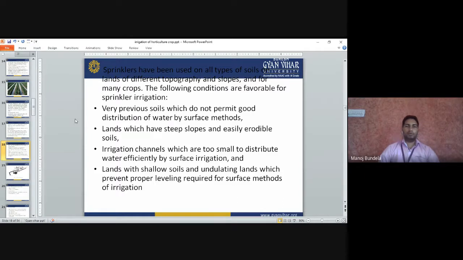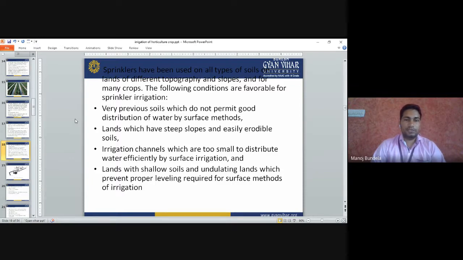And for many crops, the following conditions are favorable for sprinkler irrigation. Very pervious soils which do not permit good distribution of water by the surface method. In some soils, with the surface method we can't distribute the water evenly, so in those crops we can go for the sprinkler method of irrigation. Lands which have steep slopes or easily erodible soils, we can use it for steep slope soils also.